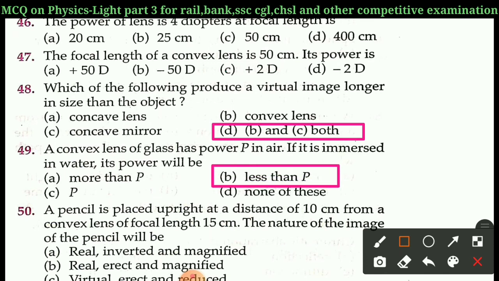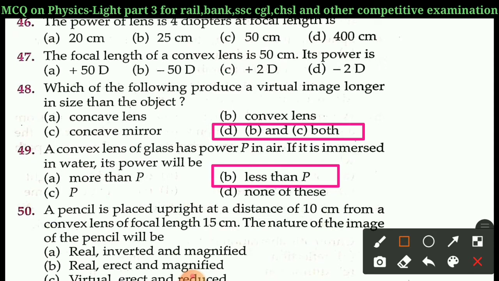Less than P. Power will be decreased because when a convex lens is immersed inside the water, its focal length increases because it acts as a diverging lens.